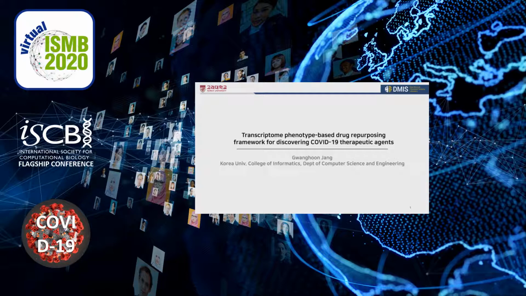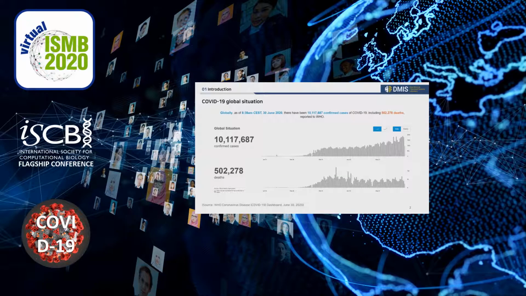My presentation is Transcriptome phenotype-based drug repurposing framework for discovering COVID-19 therapeutic agents. Let's begin with the global situation of COVID-19.